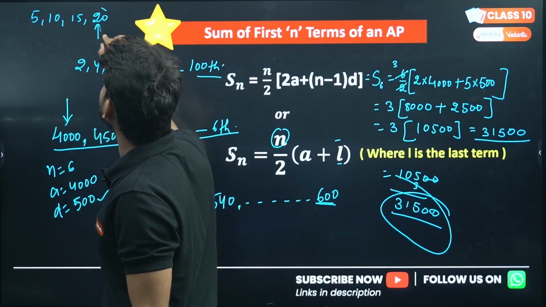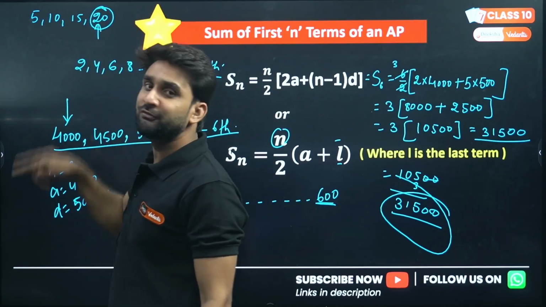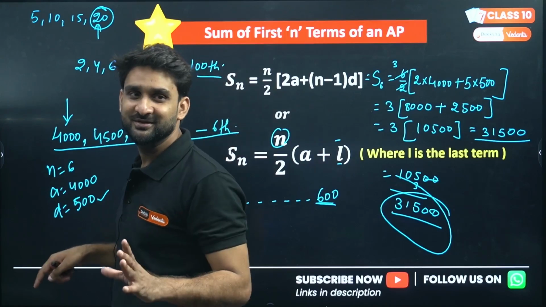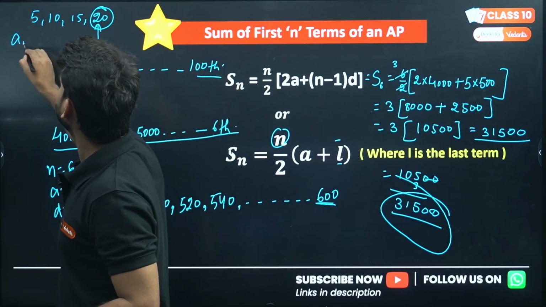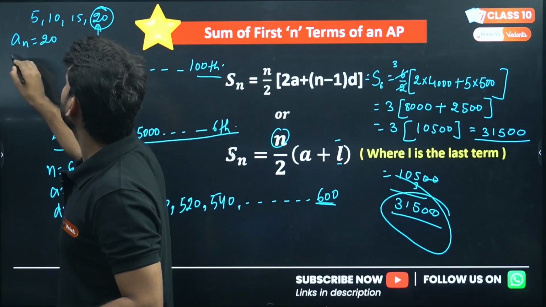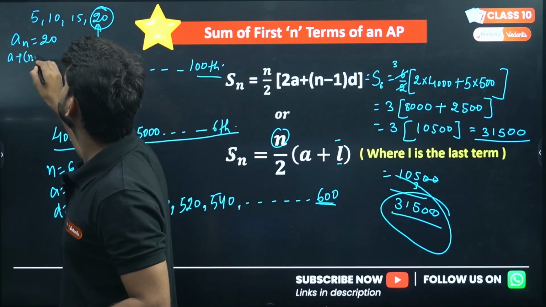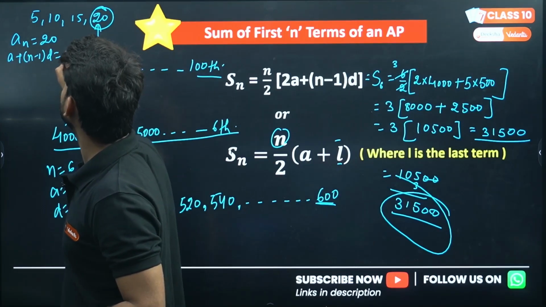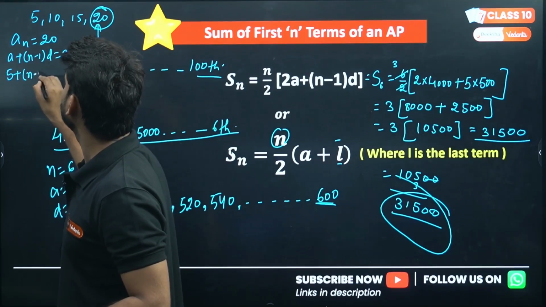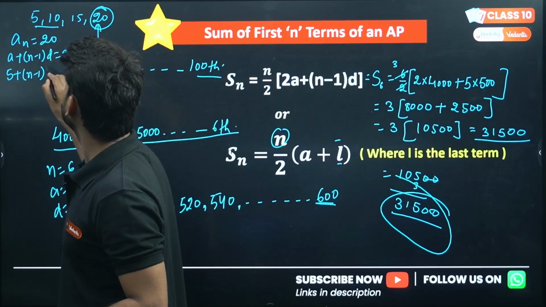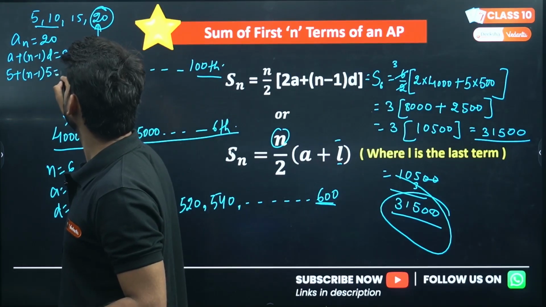The position of 20, because 20 is the last term, will give you the number of terms. So we can find the position of 20. An equals 20. The formula for an is a plus n minus 1 into d, which equals 20. What is a here? 5. Plus n minus 1, we don't know n. d is what? The difference is 5 here. So a plus (n minus 1) into 5 equals 20.